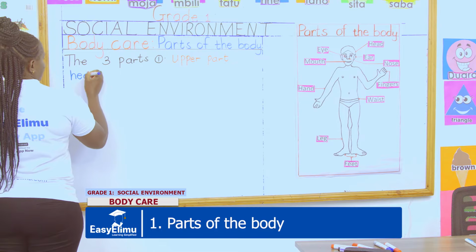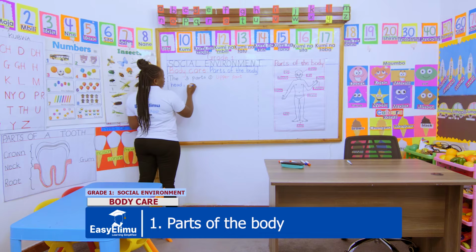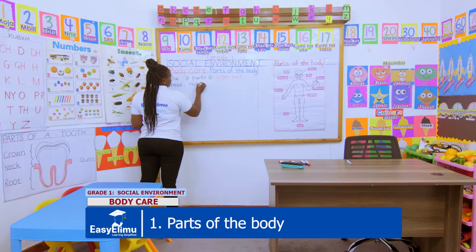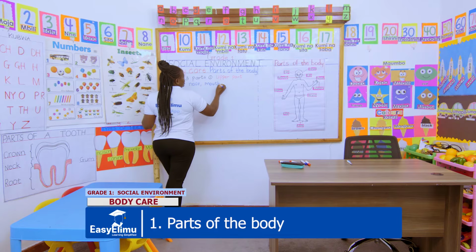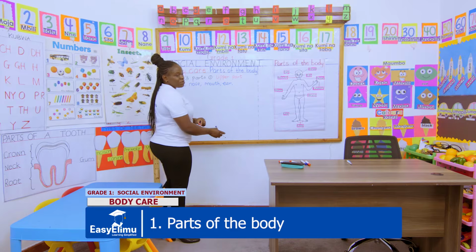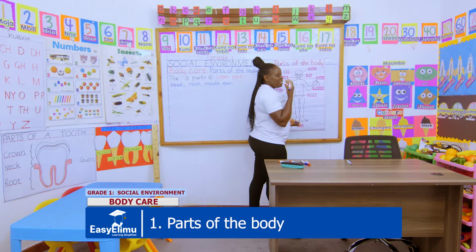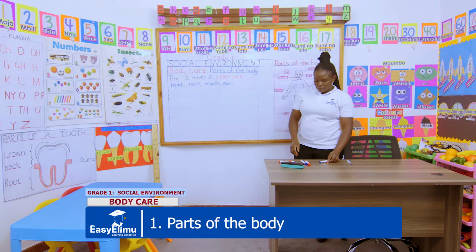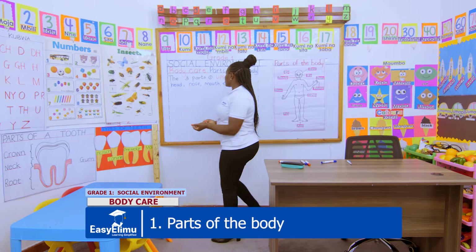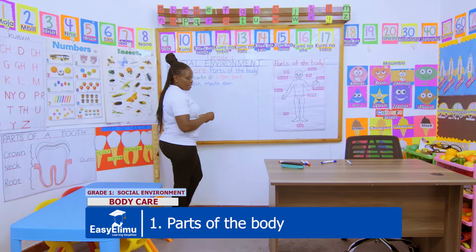Very good. Which other part is found on the upper part of the body? We're talking about the nose, the mouth, the ear. Wow. Which other part? There are so many. The chin, the tongue, the lips. All those are what you call the upper part of the body. Then the second one is called the middle part.